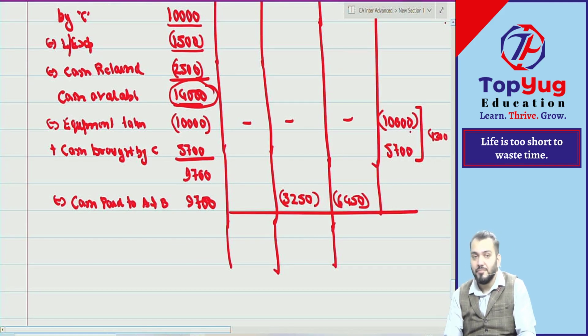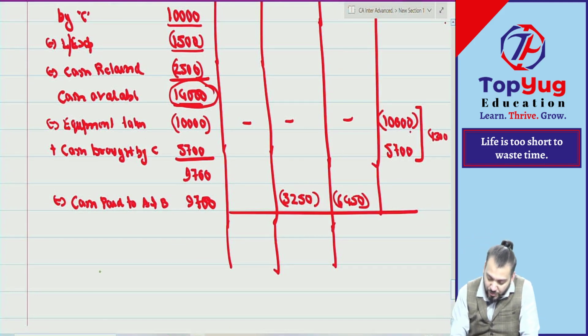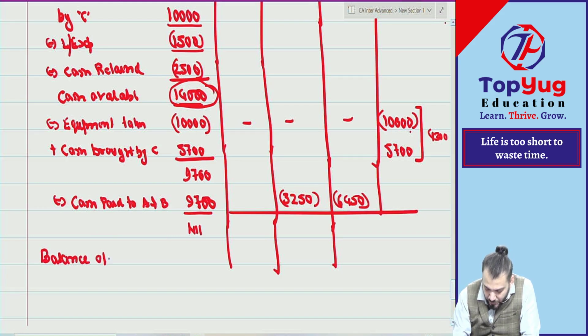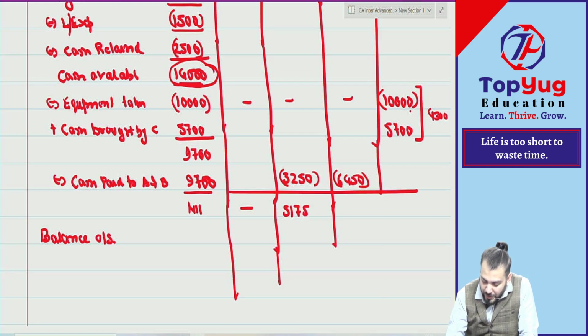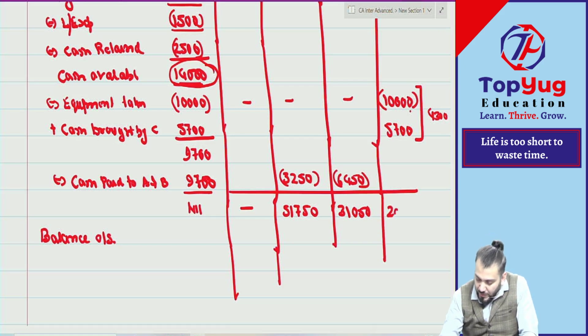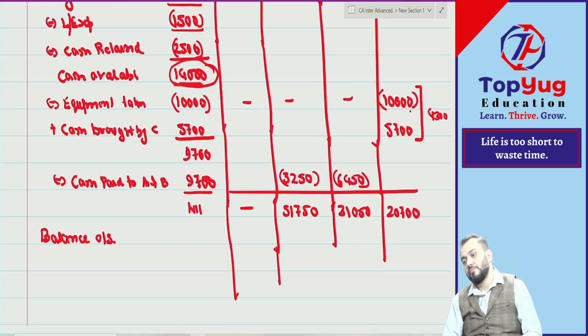This statement, the written down balance outstanding, this becomes nil. Now it becomes easy. Balance outstanding, how much? 51,750. 31,050. 20,700. Correct.